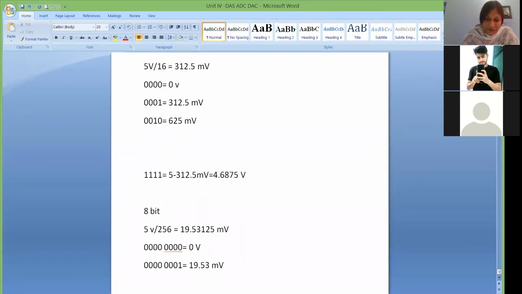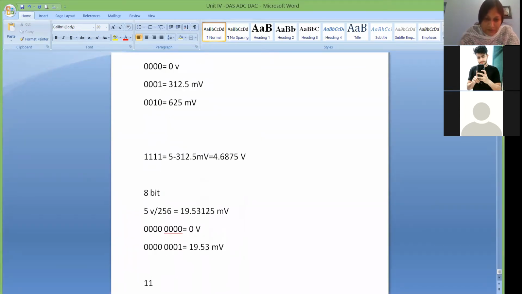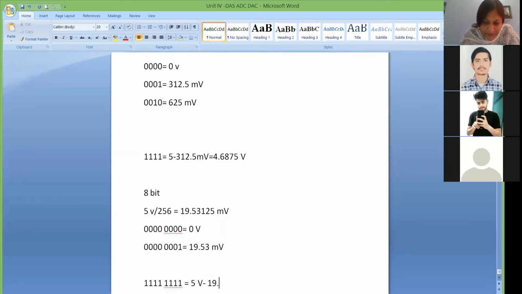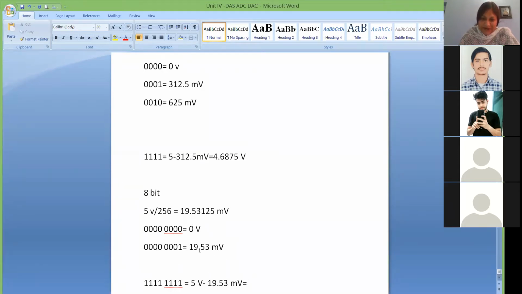And likewise, if you go till 1111 1111, it will be 5 volt minus 19.53 millivolt. So here the 1 LSB error is 19.53 millivolt, because your levels have increased as you are using an 8-bit converter, which means 256 levels.